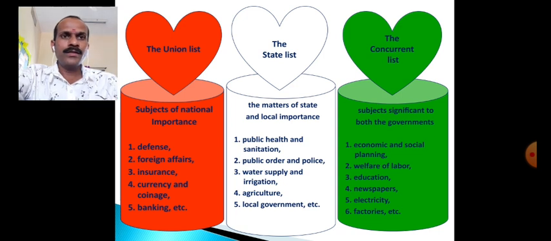It means that more powers are in the hands of the union government. Whatever law or rule is made by the union government is supreme, and the law made by the state government gets cancelled if the union government makes another law regarding that.